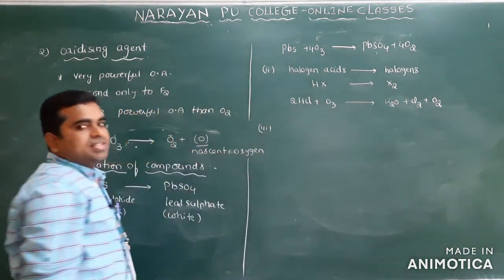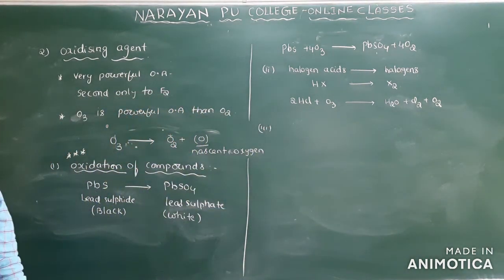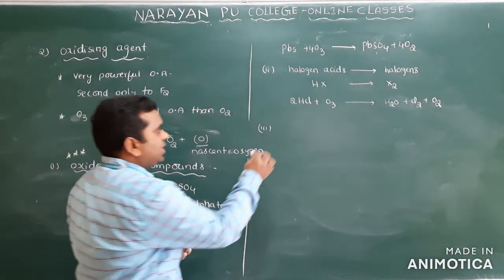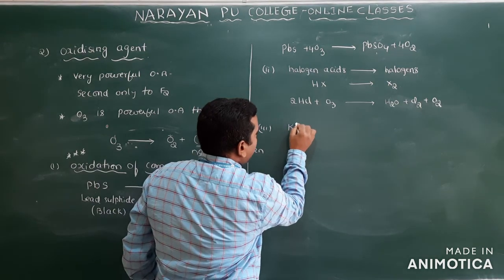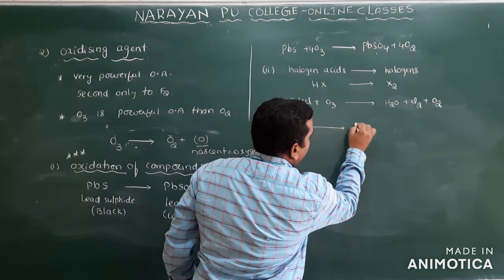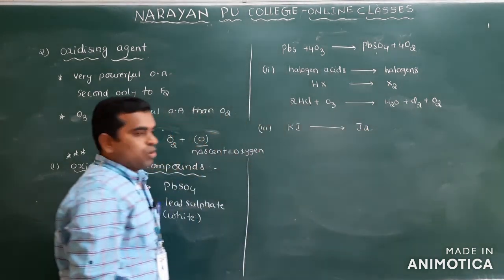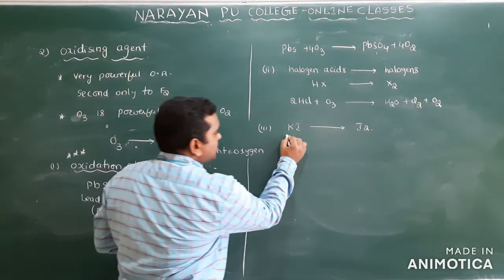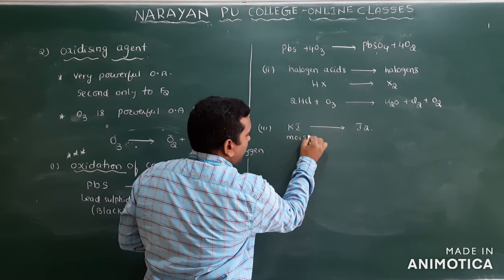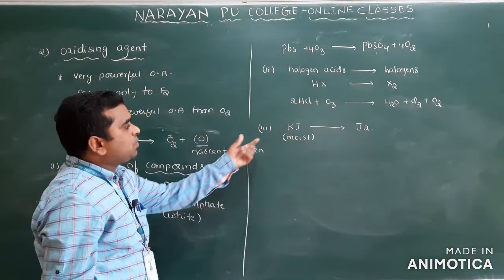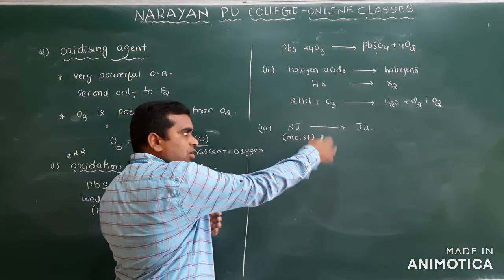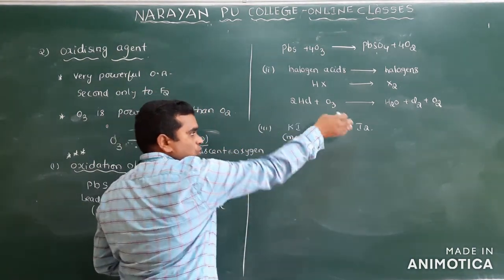And the third one is here. Potassium iodide is oxidized to iodine. So KI, potassium iodide, is oxidized to iodine. Clear? And very important, this is moist potassium iodide. Moist potassium iodide is converted into iodine, oxidized by the oxygen to iodine.